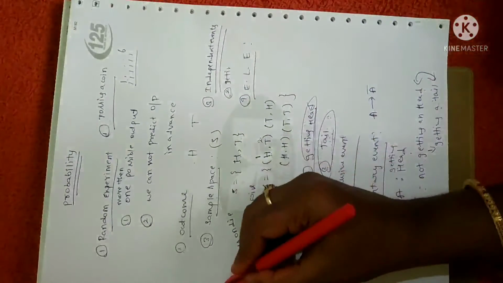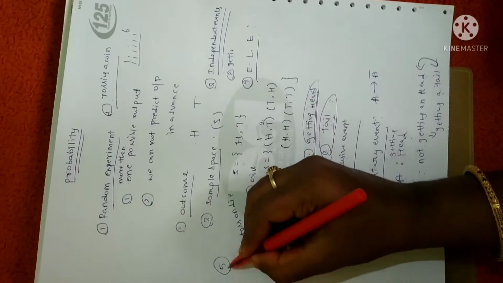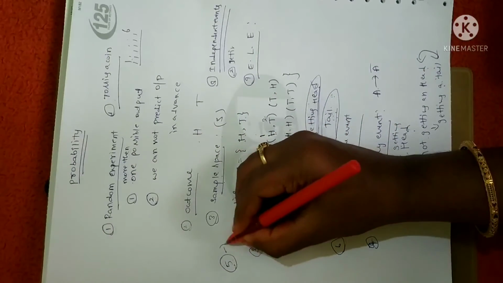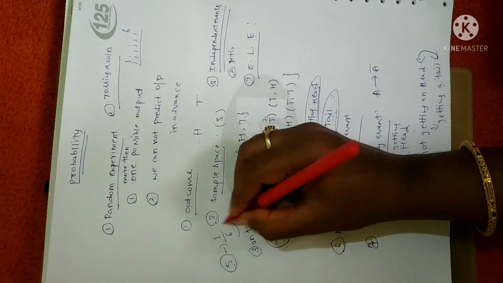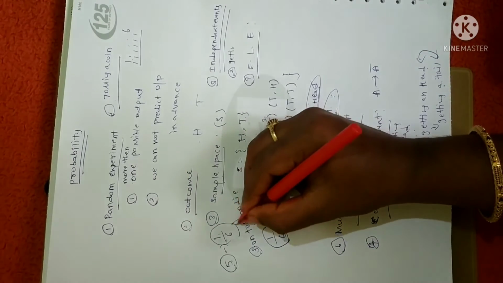Anyhow, I will tell you later. Suppose you are going to get the number 5 when throwing a die, how many times are you going to get 5? It is 1. So out of a total of 6, the probability is 1 by 6. So they both have the same probability.